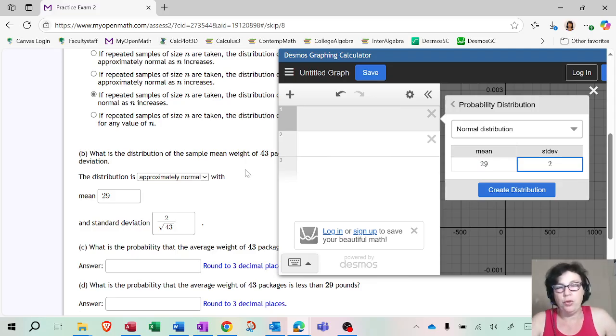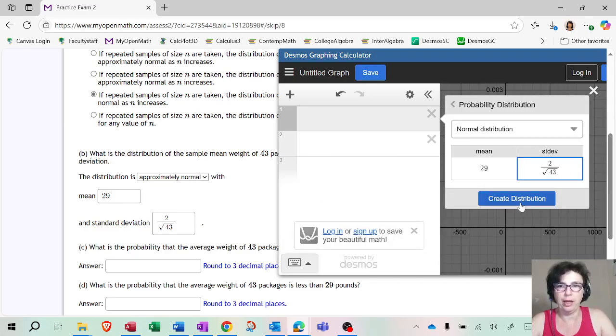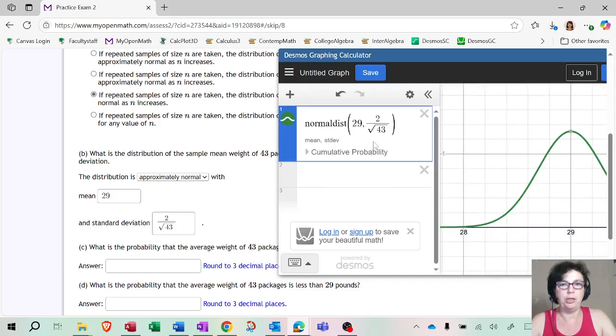Well, I am not giving you any partial credit if that's what you put here. Sorry, but not sorry. You should not put 2. The reason they're asking you this is because the distribution of the sample mean is not going to have a standard deviation of 2. You have to divide it by the square root of the sample size, which in this case is 43. So now I have that, and I click create distribution.